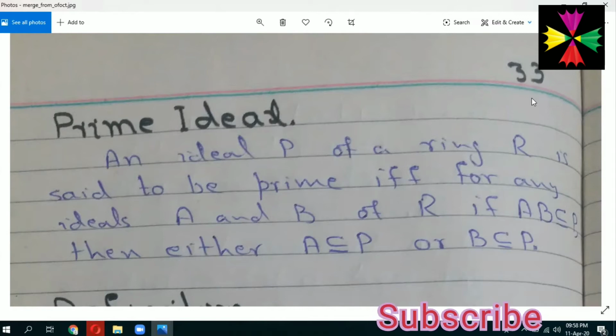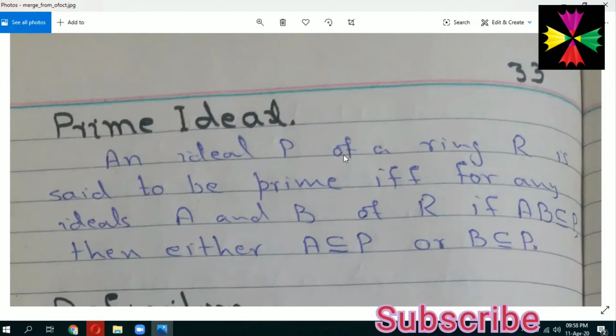And today we start our lecture number 16 of ring theory. In this lecture, we will study prime ideals and the comparison of prime ideals with the maximal ideals of rings. So we start our lecture.